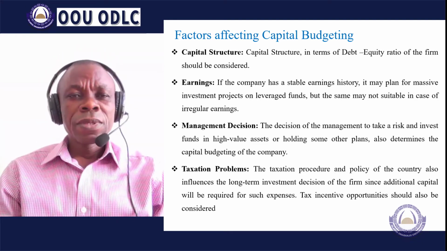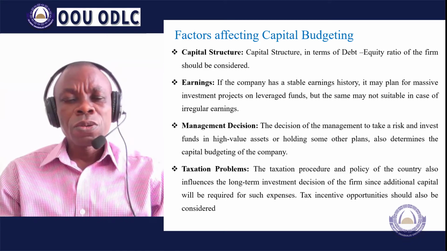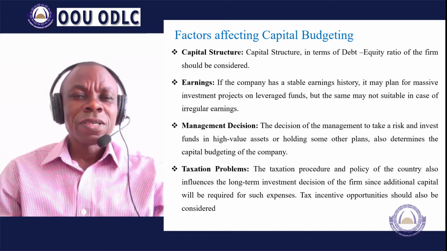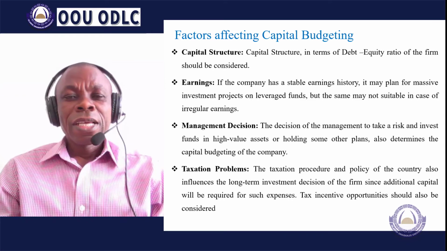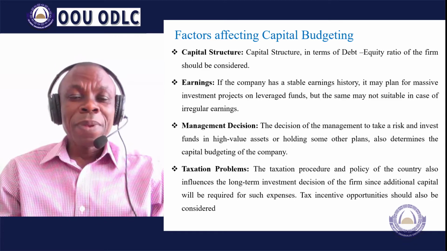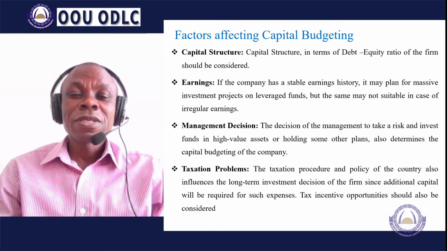So the decision to undertake such a project may need to look at how the capital structure will be affected. The earnings of the company. If the company has a stable earnings history, then it may plan massive investment projects on leveraged funds.